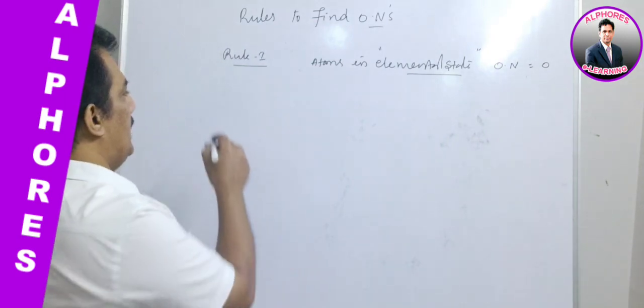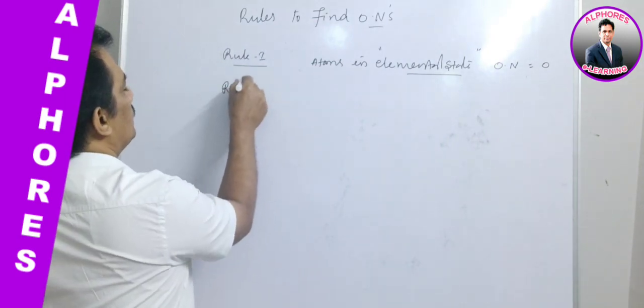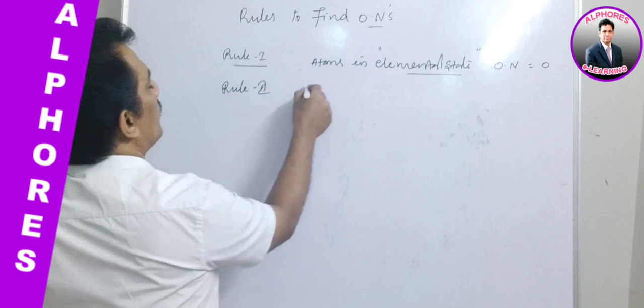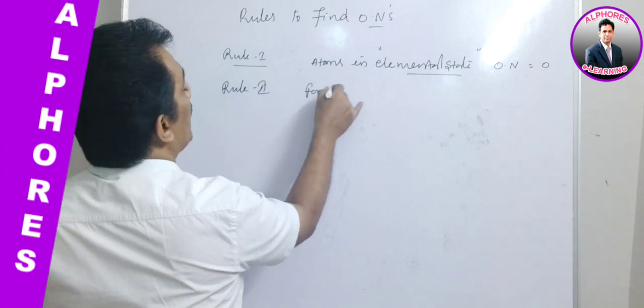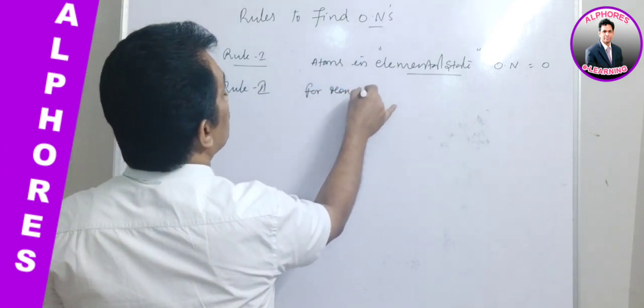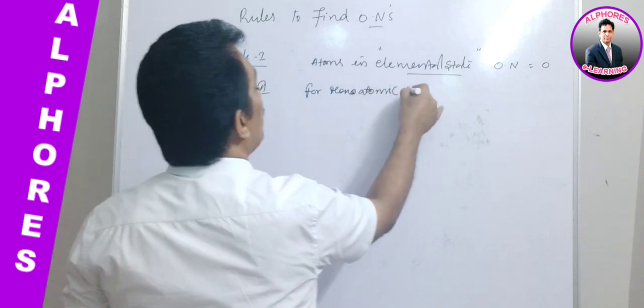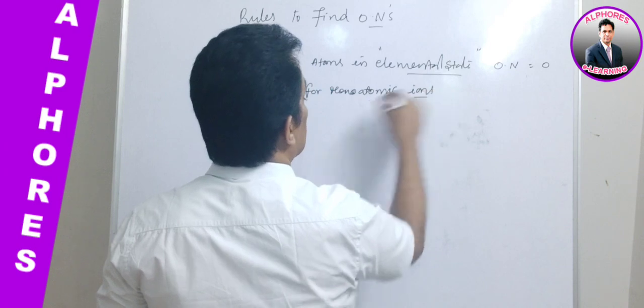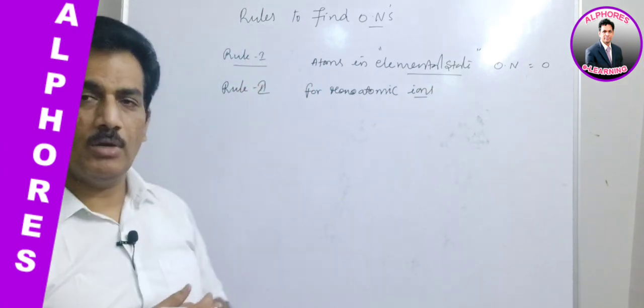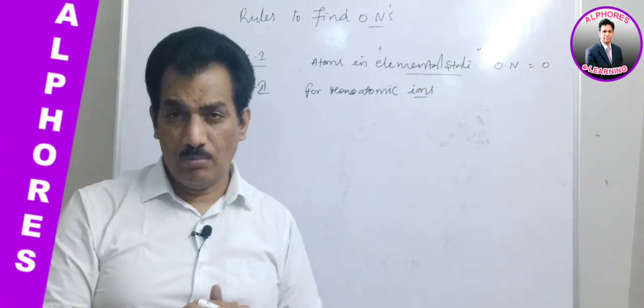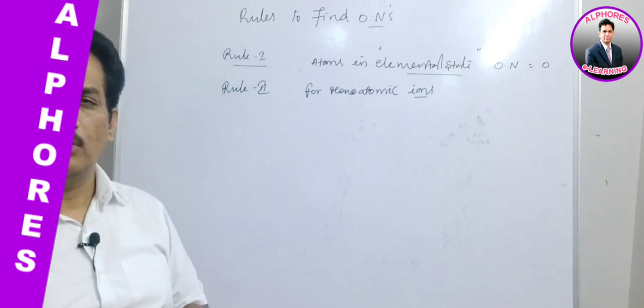Clear? And next, rule number 2. This is for monoatomic ions, which means in that ion only one atom is present, like Na+, Cl-, O2-, N3-, C4-, like that.